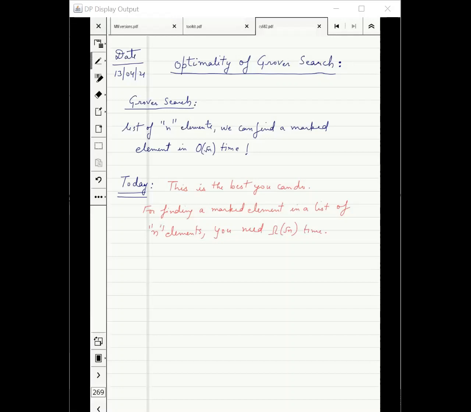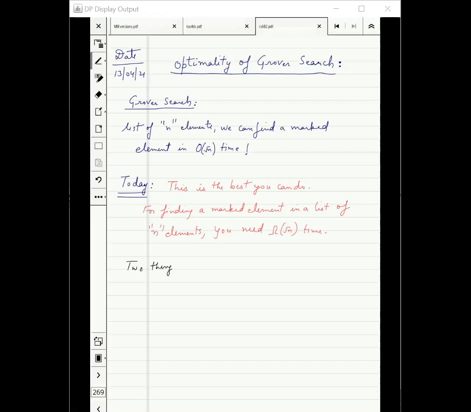This is, in one way, again answering this common misconception that quantum computing is just everything in parallel. If that was the case, then we should be able to find the marked element in just one query. But that is not happening here. We need at least square root n queries. Hence, this is something different from just querying everything in parallel. That's the thing which should be clear to you.